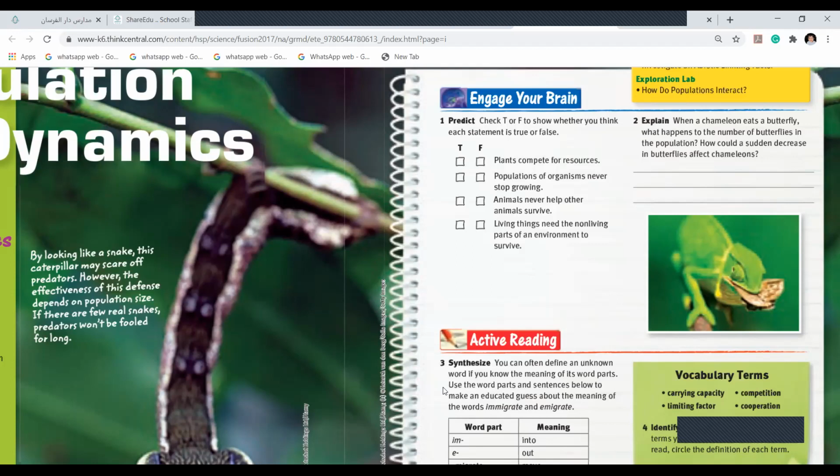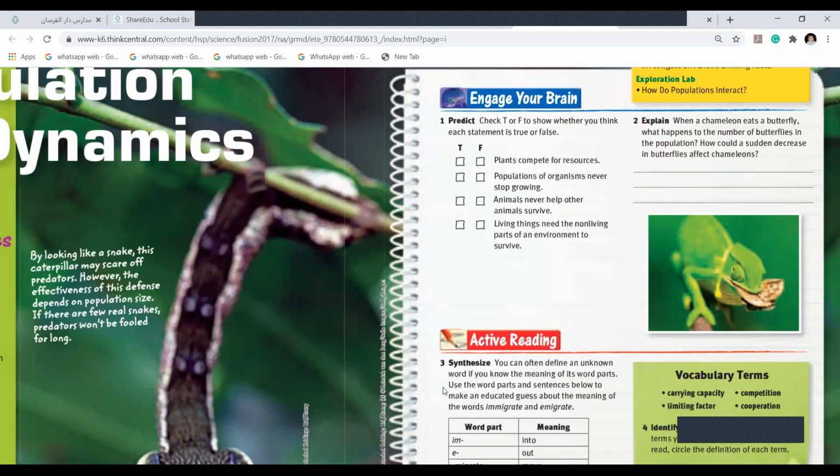Now, question number 2. When a chameleon, do you remember we watched a video of a chameleon? They change color. When a chameleon eats a butterfly, what happens to the number of butterflies in the population? Girls, when the chameleons are eating butterflies, what about the population of butterflies? Will it increase or decrease? Of course, decrease.